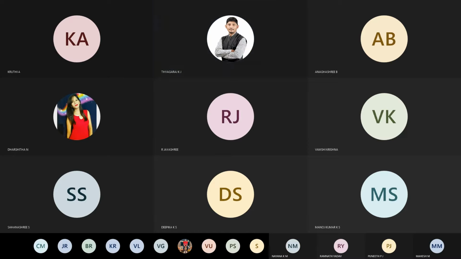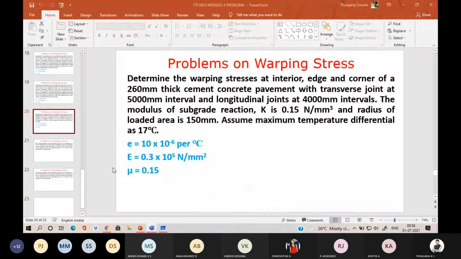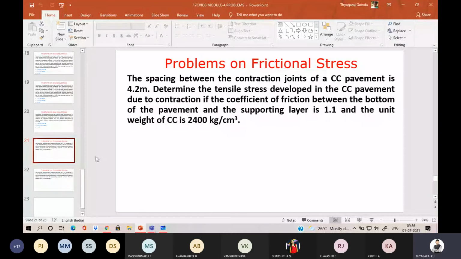Okay. The screen is visible, right? Yes, sir. I hope we have solved this question, right? This problem is over? Yes, sir. Okay.